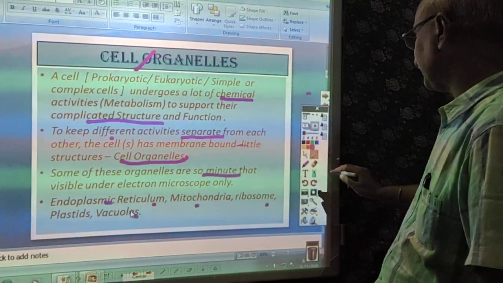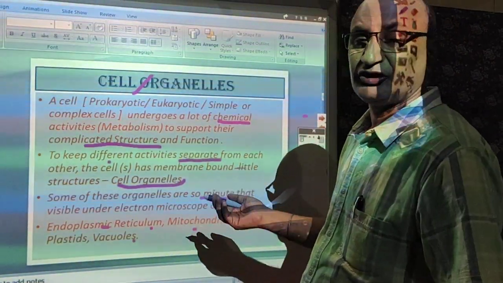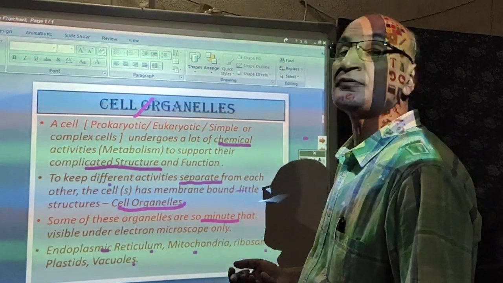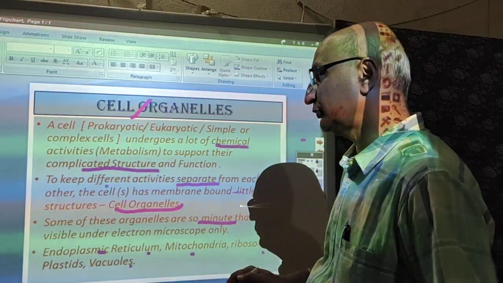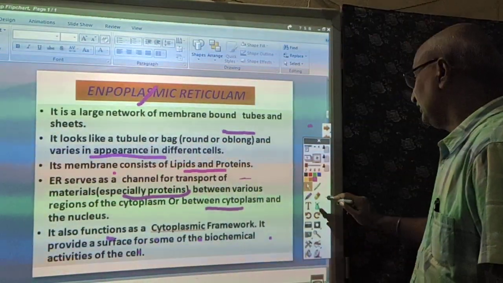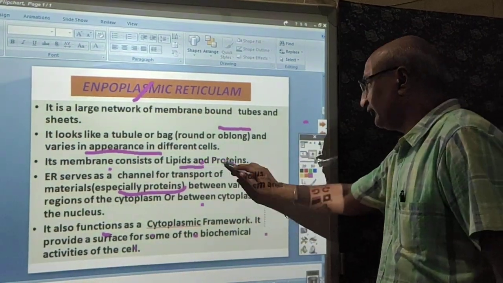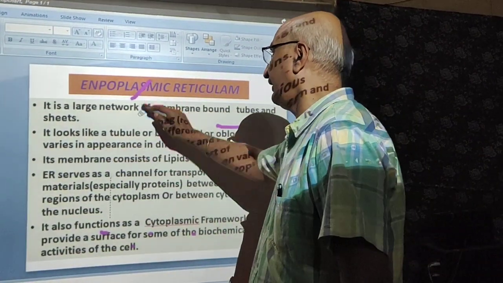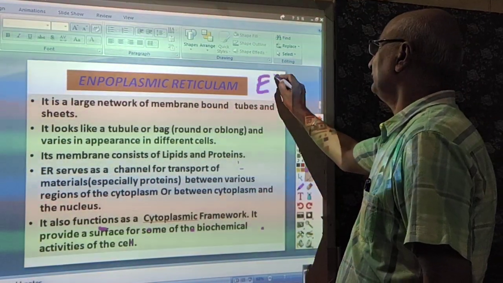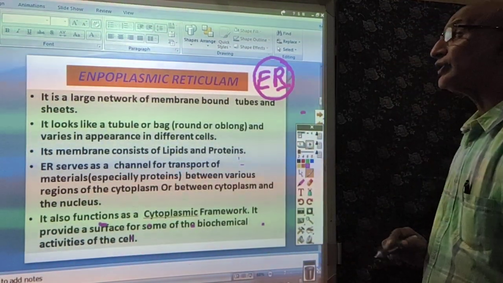Okay, so we will pay attention on the cell structure, or the structure of the membranes, what is the composition of the membrane and what functions they are performing. Okay, so now we will study the first organelle, that is endoplasmic reticulum. Dear students, in short we can write this as ER. E for endo, R for reticulum.